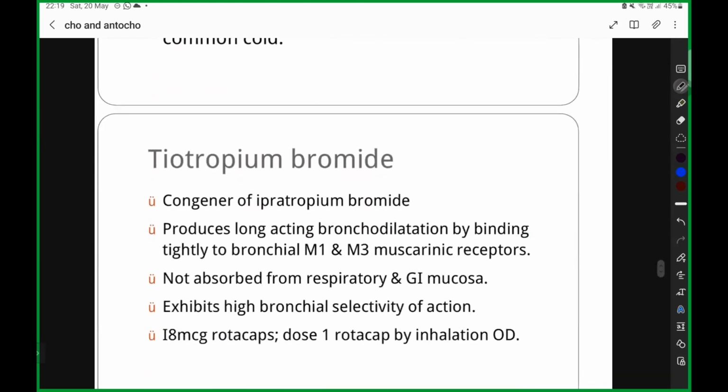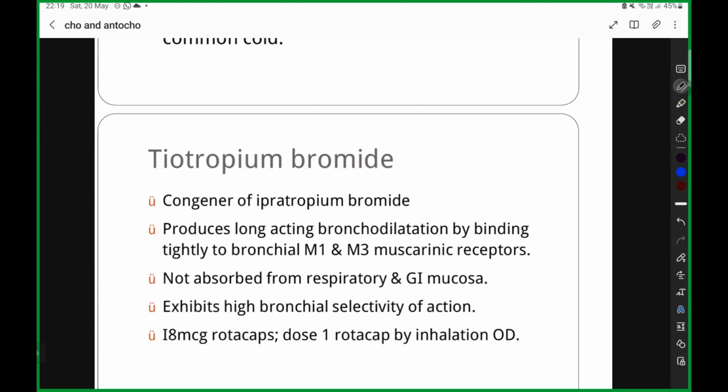Next comes your tiotropium bromide. I said to keep two drugs in mind: one is ipratropium bromide, the other is tiotropium bromide. The advanced version of ipratropium bromide is your tiotropium bromide. What happens is they are going to cause a long-acting bronchodilation. How? By binding to M1 and M3. They are not absorbed by respiratory and GI mucosa. They exhibit a high bronchial selectivity. So rather than acting at other places, the selectivity of acting in the bronchial area is very good in this. That is why we are using tiotropium bromide.